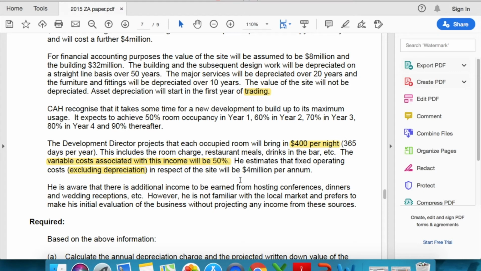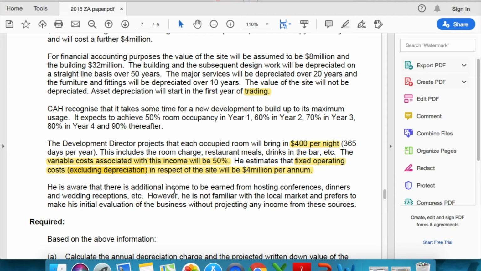What a lot of students did in this question was that they actually forgot the fixed operating costs, and they just calculated the contribution, and then that's the answer they gave, which was a very big mistake and a blunder on their part. So you need to read through the whole question and highlight the areas that are important. So I'm going to highlight this as well, because this has been written at the end of the paragraph, which students, because you're short of time, just forget to apply when you're hurrying.